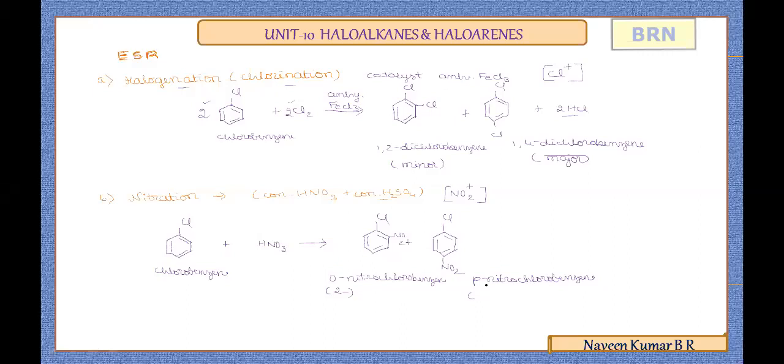So with para nitro chlorobenzene, that is 4-nitrochlorobenzene, the IUPAC name, this will be obtained as a major product, and this will be obtained as a minor product. If you write the balanced equation, it will be 2 moles of nitric acid used in the presence of concentrated sulfuric acid, H2SO4. It acts as a catalyst. Along with the product, we are going to see the removal of 2 moles of water. This is again optional.